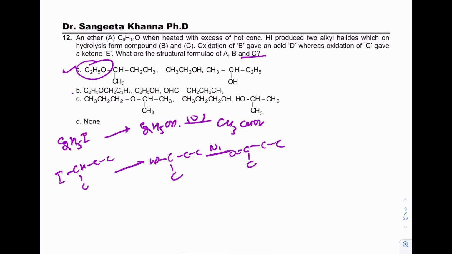In the second case, these are not correct, and in the third case, option C is also correct, because in option C this ether will give two iodides.